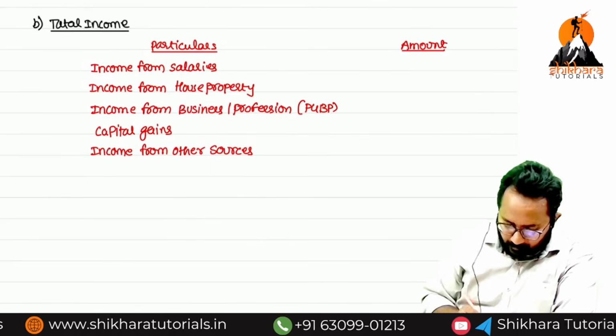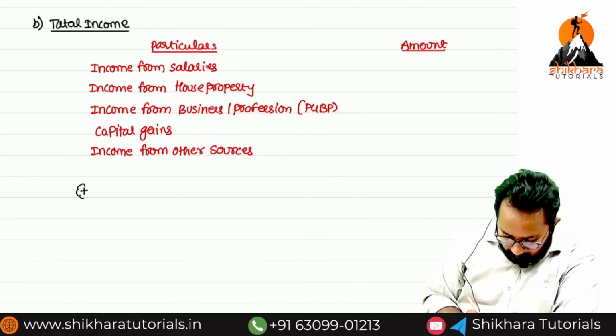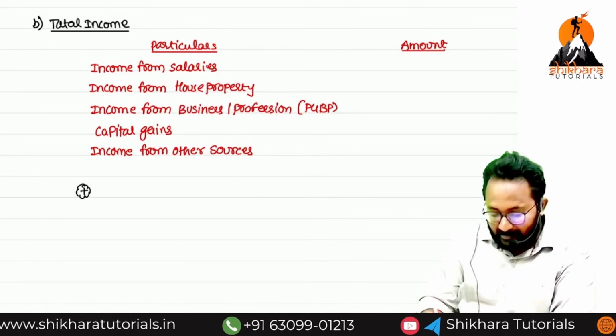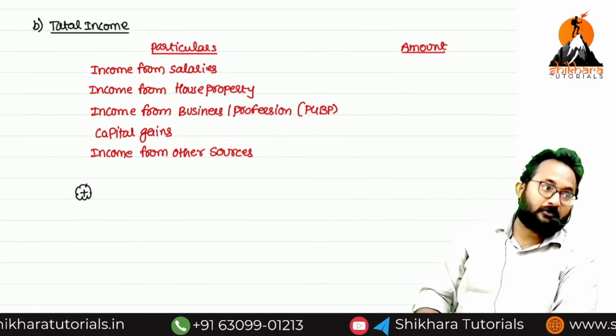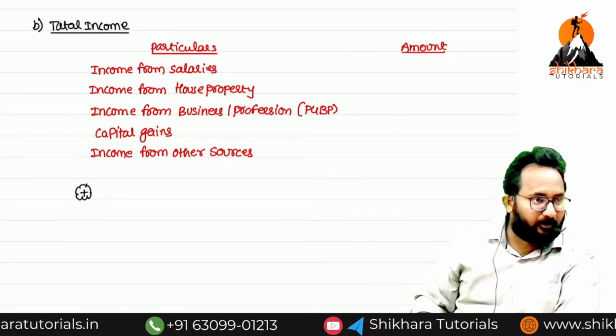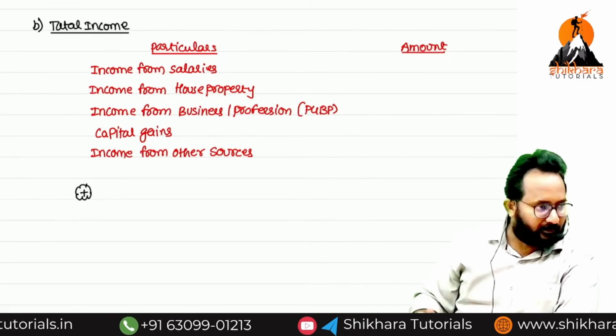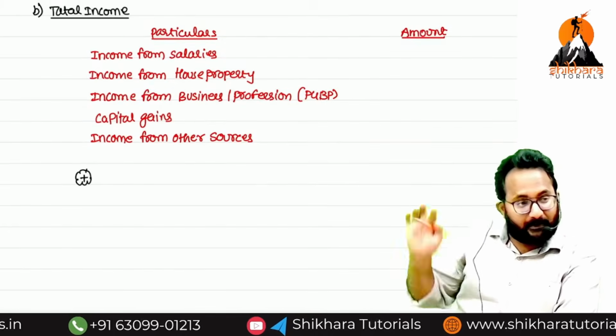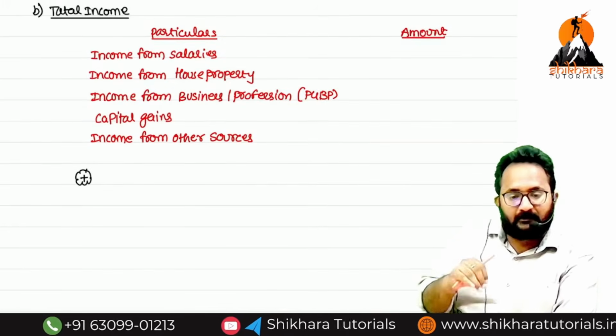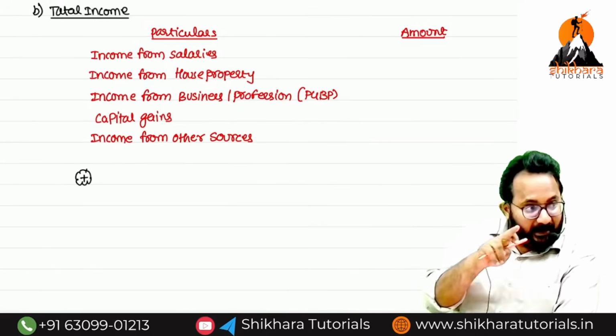Listen carefully. My minor children's income also should be clubbed, meaning added into my hands only. That is a separate chapter, I will tell you. Another person's income, in some cases, is taxable in your hands.